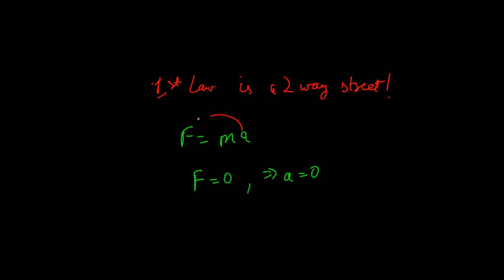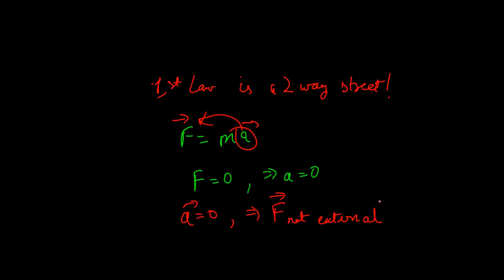By that I mean that if you have the information about acceleration, you can predict the net external force. So if I tell you a is 0, then you can predict that the net external force has to be 0.